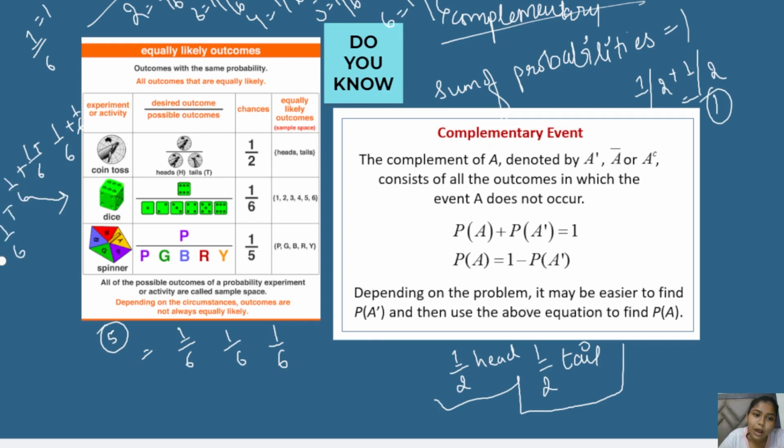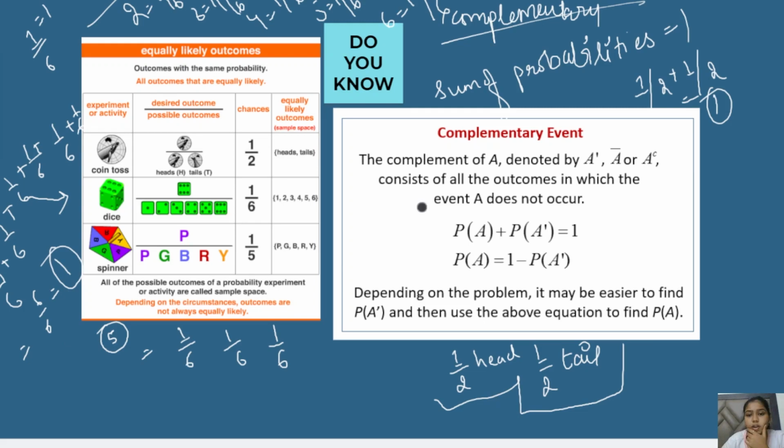After taking the LCM, we get 6 by 6, which equals 1. Not only in these cases, but in all cases the sum of the probabilities of a particular event will always be equal to 1. So basically there are complementary events.